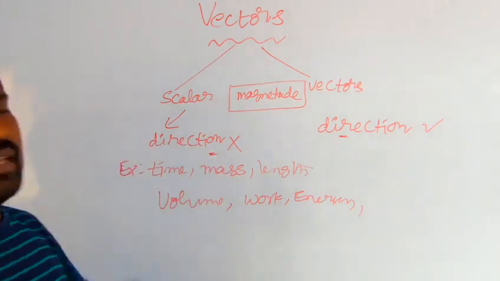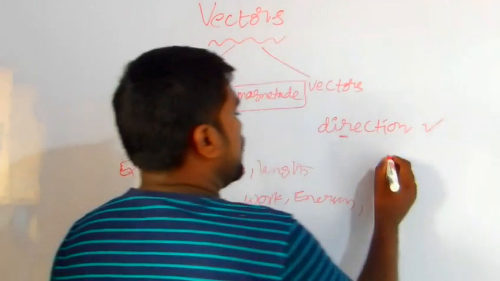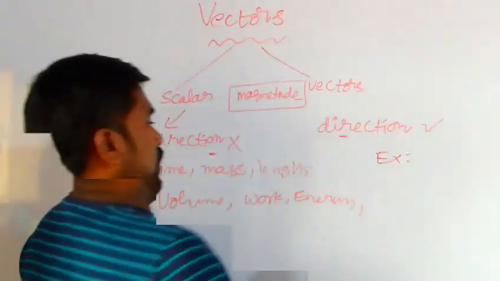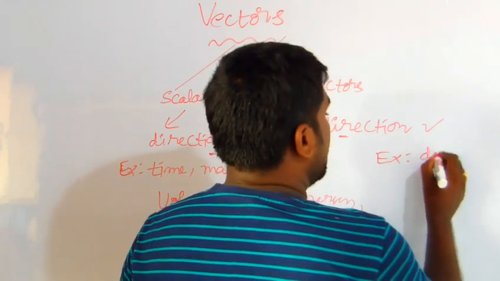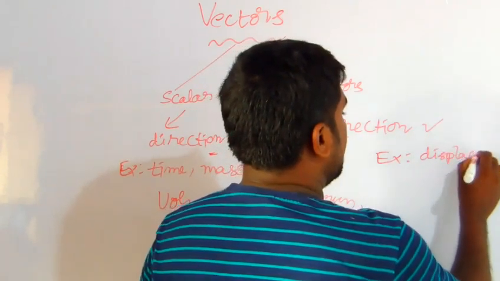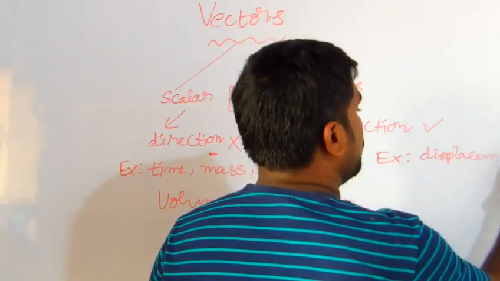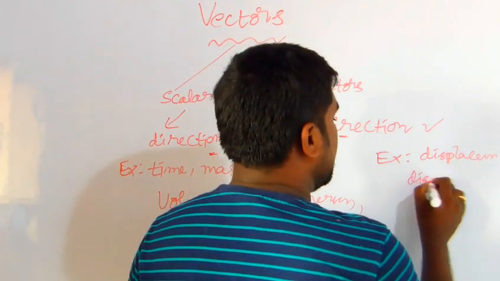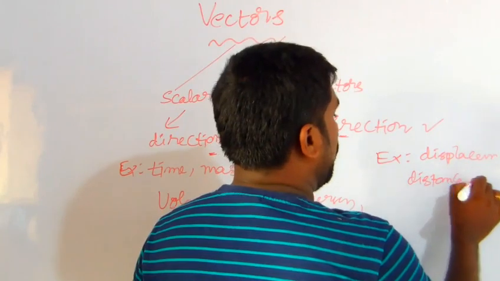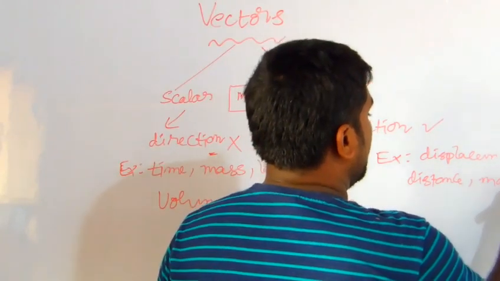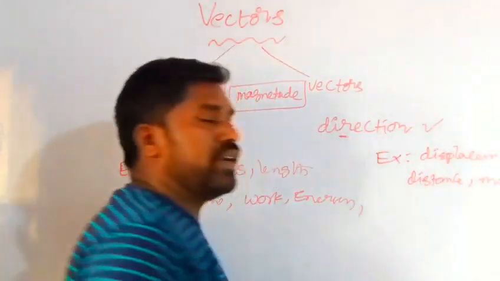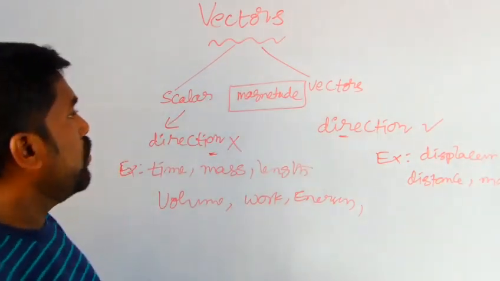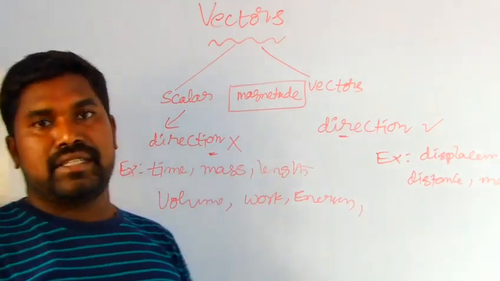That is the scalars. Coming to vectors, the examples are displacement, force, distance, momentum. These physical quantities are called vector quantities. They have both magnitude and direction.